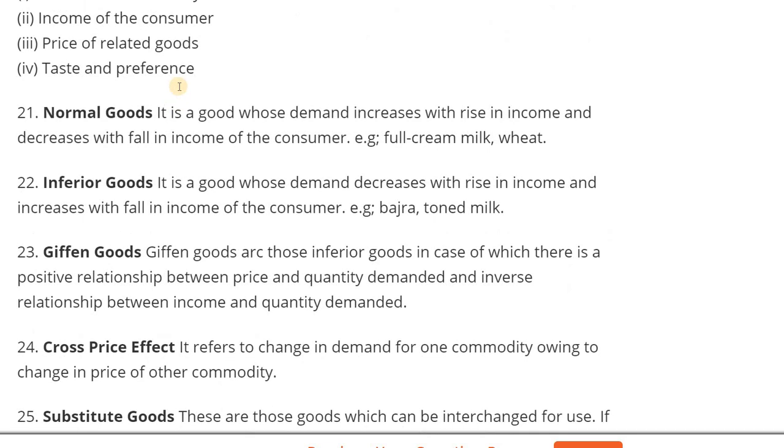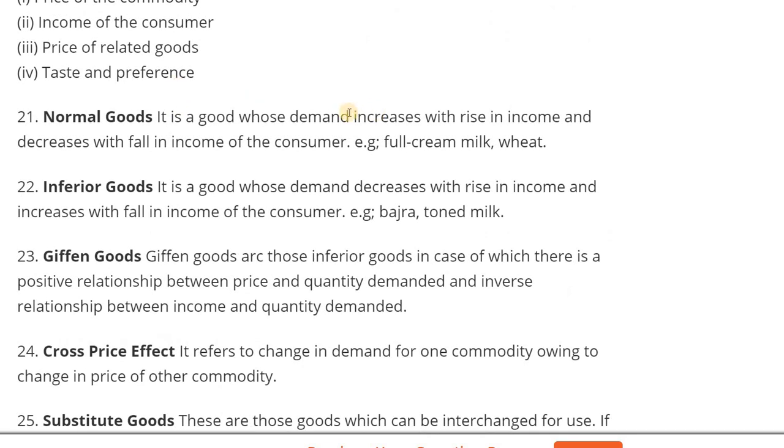Next one, what is a normal good? It is a good whose demand increases with a rise in income and decreases with a fall in income. Full cream milk and wheat are examples of normal goods. Next one, inferior goods.